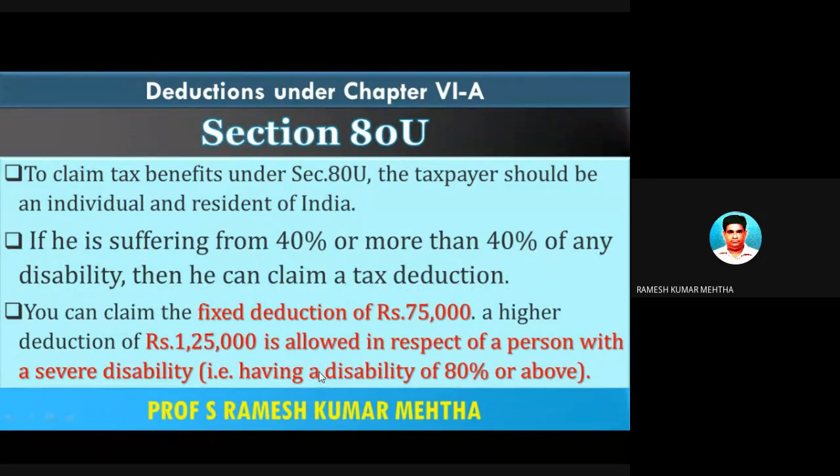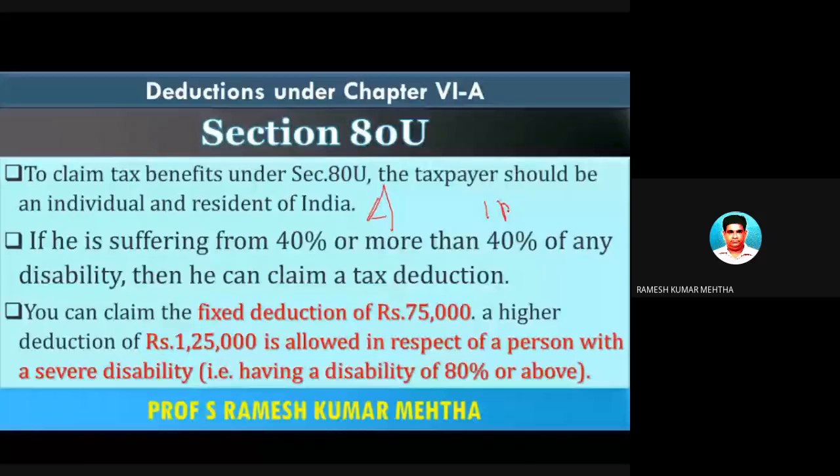So, for example, Mr. A is working in Infosys and is suffering from a disability, and the disability is between 40% and less than 80%. So he can claim a fixed deduction of 75,000 rupees.